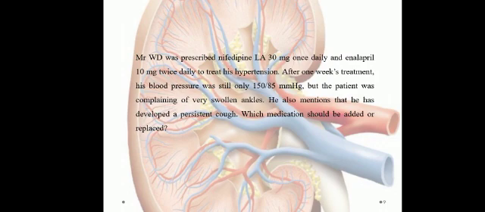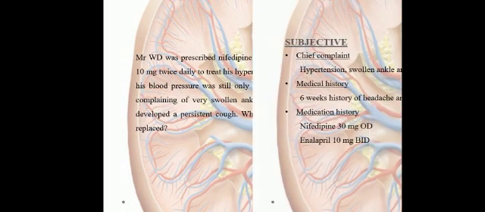Now Mr. WD was prescribed nifedipine 30 mg once daily and enalapril 10 mg twice daily to treat his hypertension. After 1 week's treatment, his BP was still 150 by 85 mm Hg, but the patient was complaining of very swollen ankles. He also mentions that he developed a persistent cough. Which medication should be added or replaced?